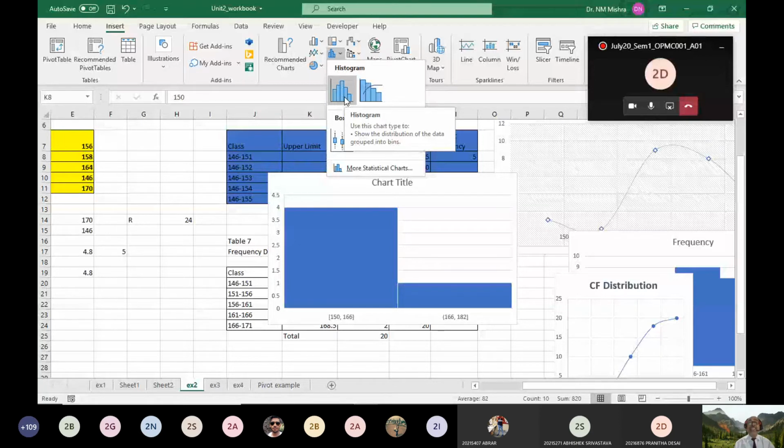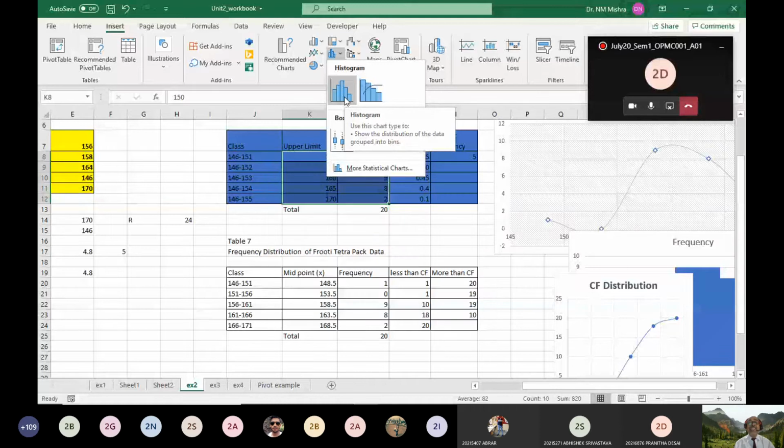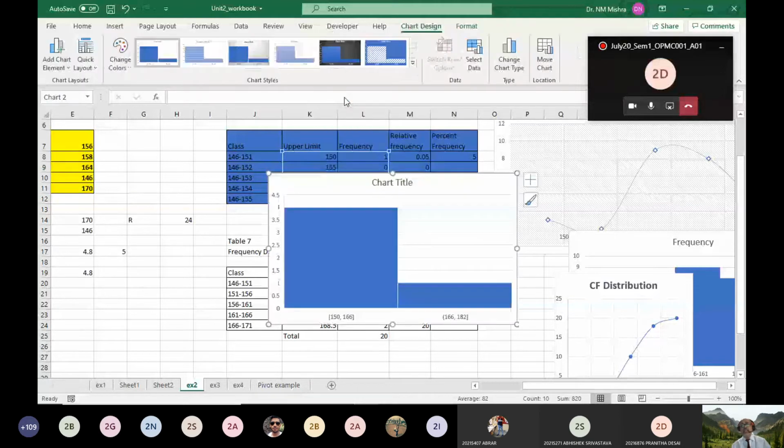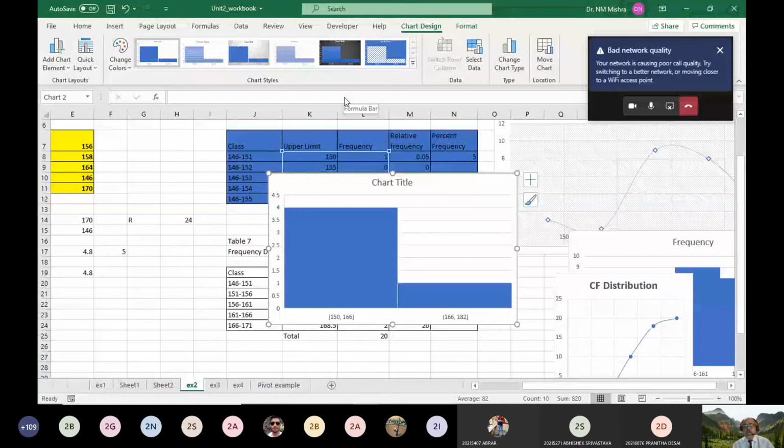In the next class, in unit 3, we will discuss how, as a business manager, once you show the histogram like this, what type of findings and conclusions you can draw. That we will explain in the coming class, when we start unit 3. So in this unit we have concluded how to organize the data and how to visualize the data.